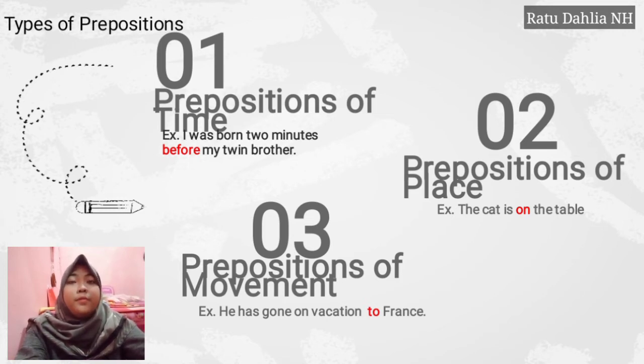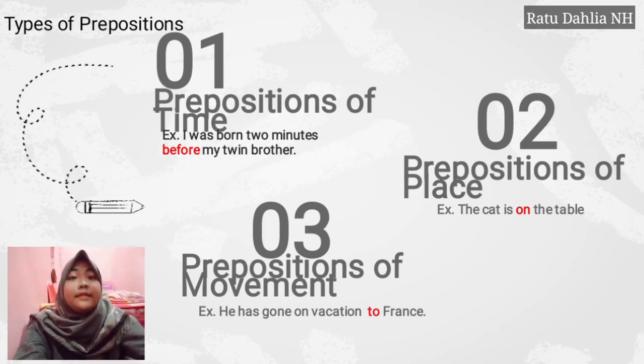The third, preposition of movement. Essentially, they describe how something or someone moves from one place to another. The most commonly used preposition of movement is to. Other more specific prepositions of movement include through, across, off, down, and into. For example, he has gone on vacation to France.